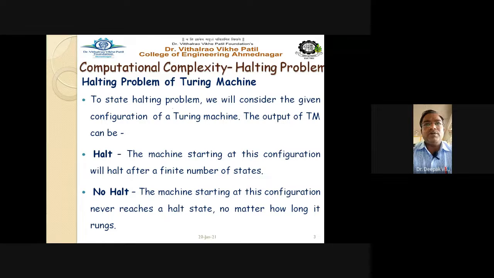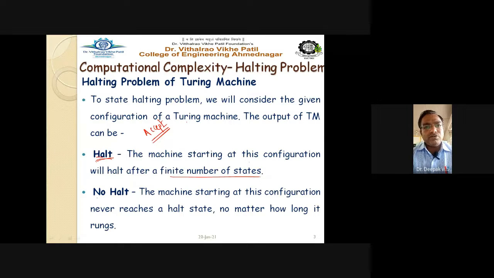To state the halting problem, we will consider the given configuration of a Turing machine. The output of the Turing machine can be halt. As you know, when a string is accepted by the Turing machine, it enters into the halt state, just like a finite automaton enters into the final state. The machine starting at this configuration will halt after a finite number of steps, entering the halting state.